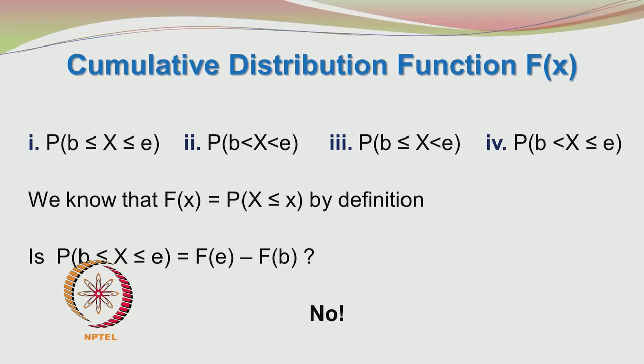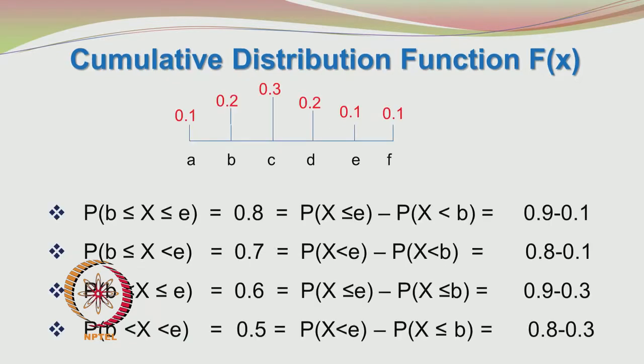Can we write probability of b less than or equal to x less than or equal to e as f of e minus f of b? No, it cannot be written in this fashion. Let us take an example. Okay. So, you are having a cumulative distribution function f of x, small x mind you, and these are the possible outcomes a, b, c, d, e, f.